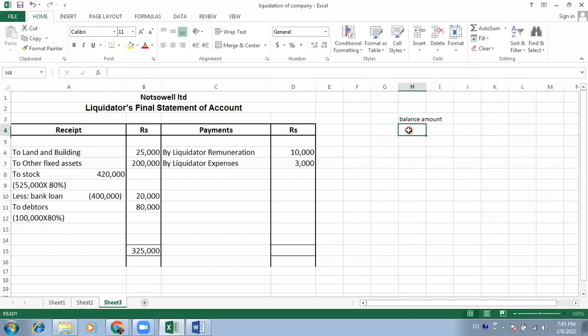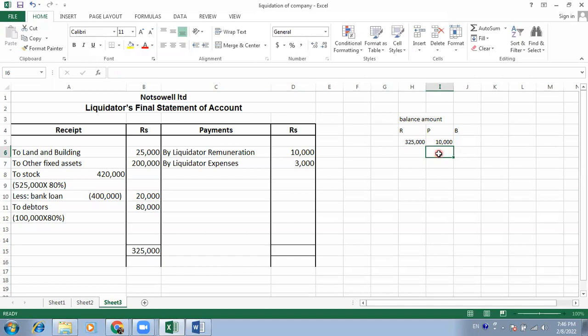In this case, this one is 3,25,000, so 3 lakh I will put here. This is the receipt, this is the payment, and this is the balance. So receipt is 3,25,000 as of now. Now we paid 10,000.